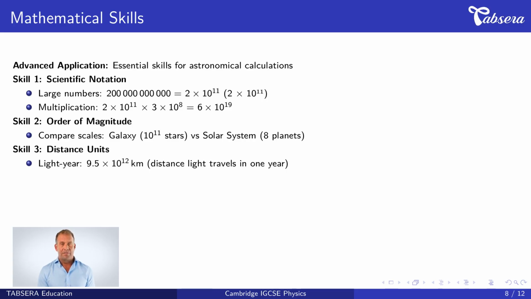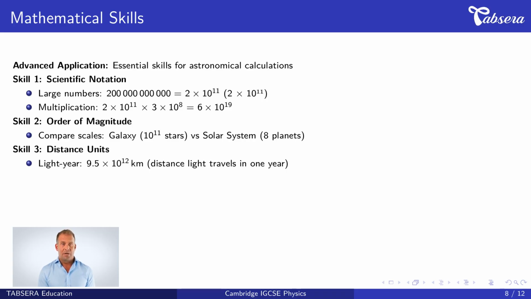2 times 10 to the power of 11 multiplied by 3 times 10 to the power of 8 equals 6 times 10 to the power of 19. Second, order of magnitude comparisons. This means comparing the scale of different objects. A galaxy contains about 10 to the power of 11 stars, while our solar system has only 8 planets. This shows the enormous difference in scale.